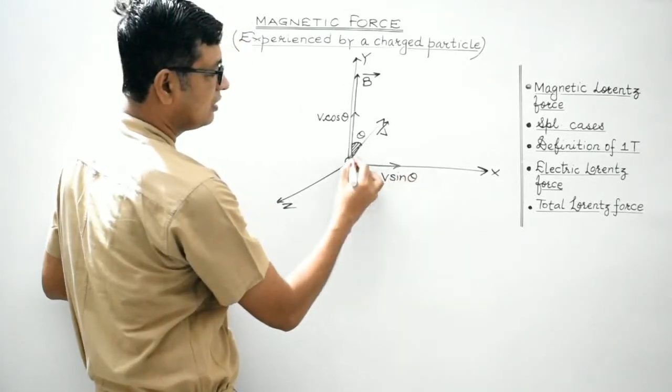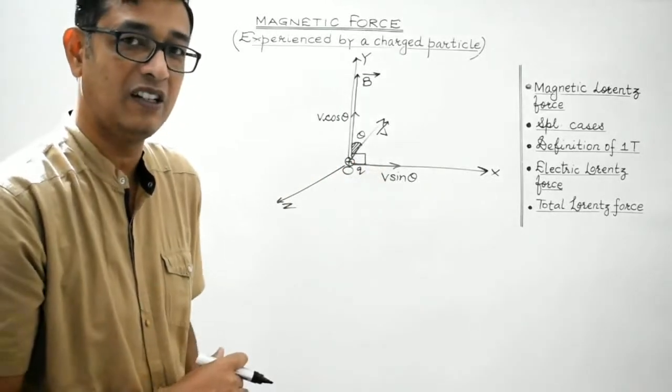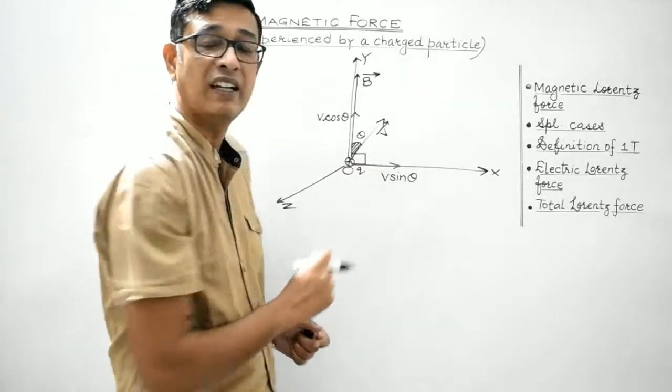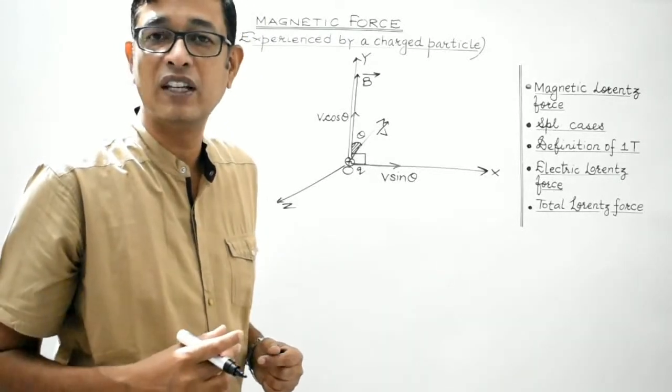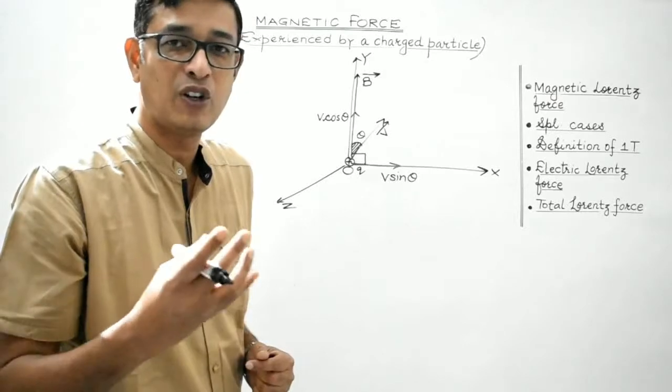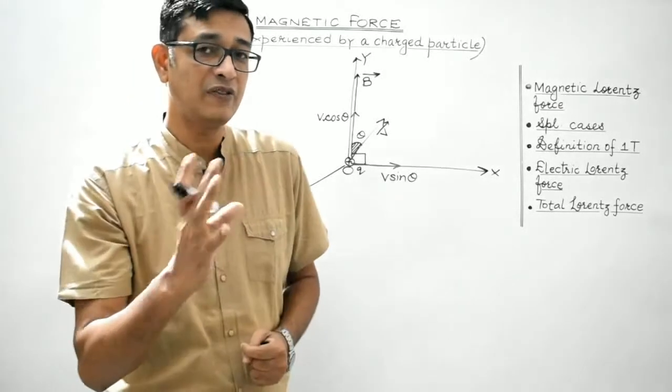And V sin theta is the component of velocity of the charged particle, which is perpendicular to the direction of the magnetic field. And students, remember, V sin theta being perpendicular to the direction of magnetic field is also known as the normal component of velocity of the charged particle, right? So V cos theta, V sin theta.